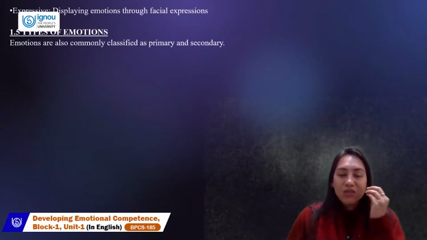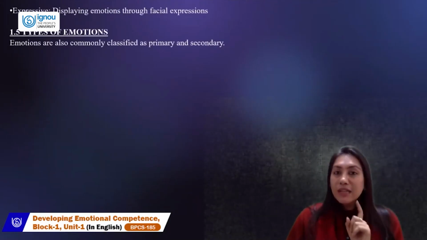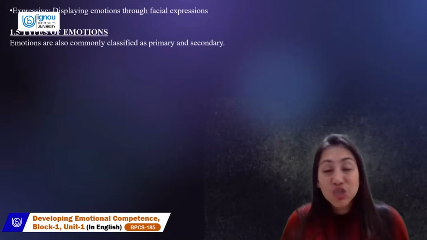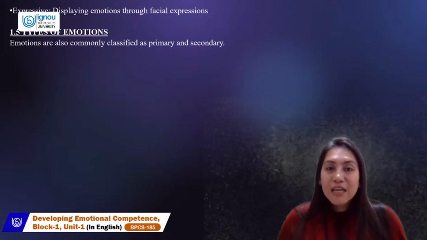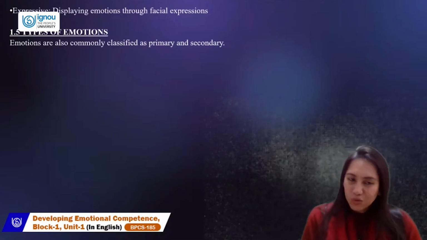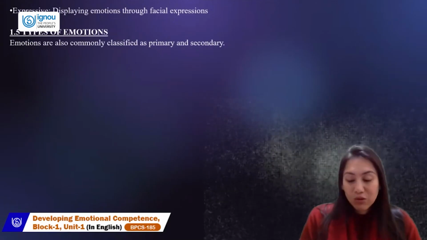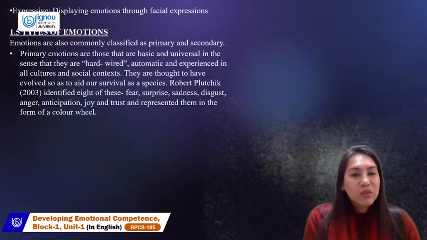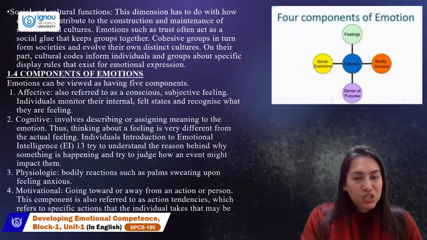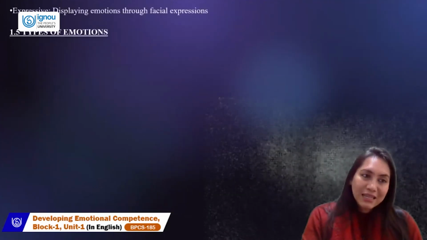Expression talks about expressing it by the facial features, not the label. But if you've labeled it happiness, you smile, you laugh, you share with people, you become loud. If you are sad, you sulk, you get into a mood, and don't talk to people. So that's displaying of emotion. This completes the components. Let's go through them again. It's affective, cognitive, physiological, motivational, and expressive.